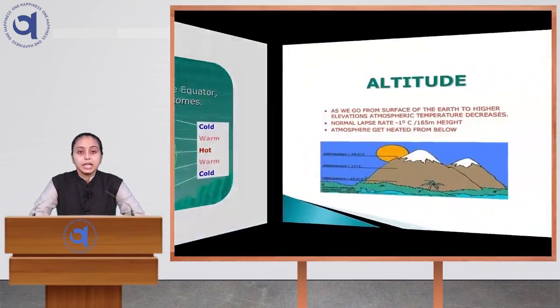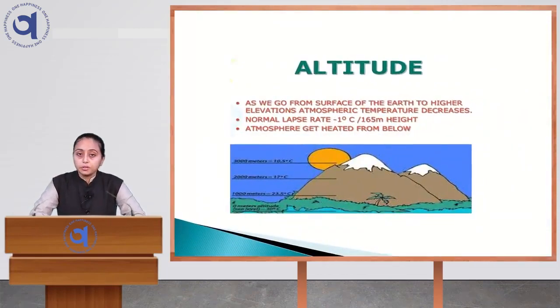The second is altitude. What do we mean by altitude? Elevation or height. If the place is located in hilly areas, it will have a cool atmosphere and lower lying areas are having a hot atmosphere. That is why we are visiting hill stations during the summer season to experience a cool atmosphere, right?